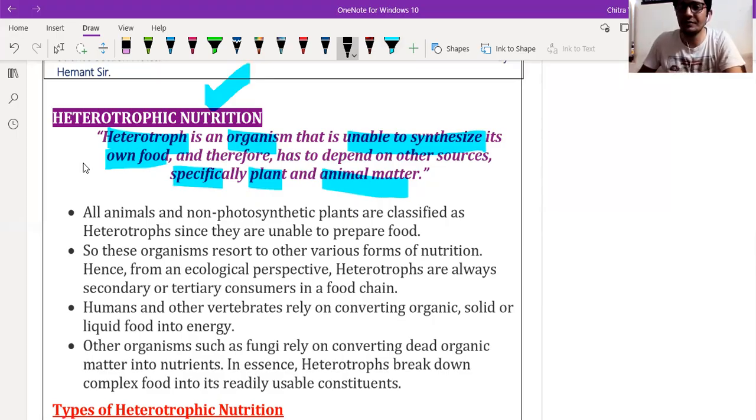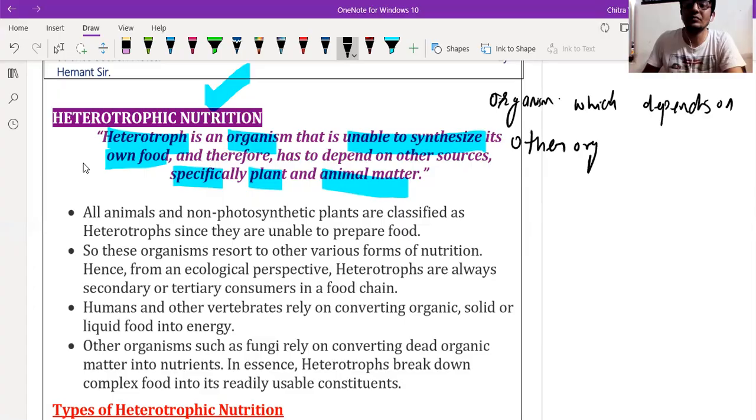Organism which depends on other organism for their food is called heterotrophic nutrition.